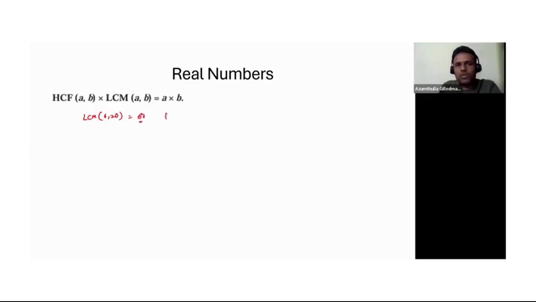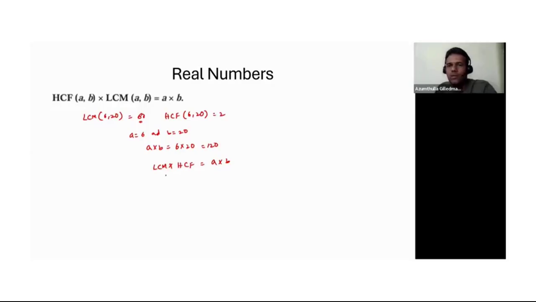And the HCF of 6, 20 was 2. Here A is 6 and B is 20. Then A into B is 6 into 20, which is 120. Now, LCM into HCF is equal to the product of the numbers. For example, 60 into 2, that is also 120.